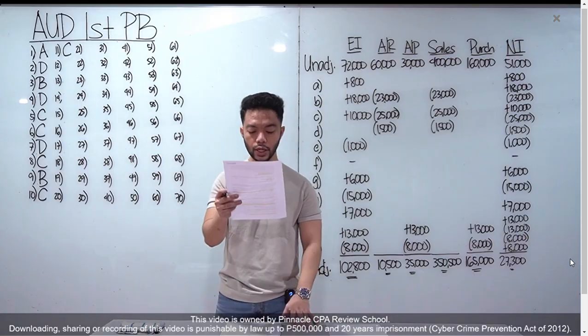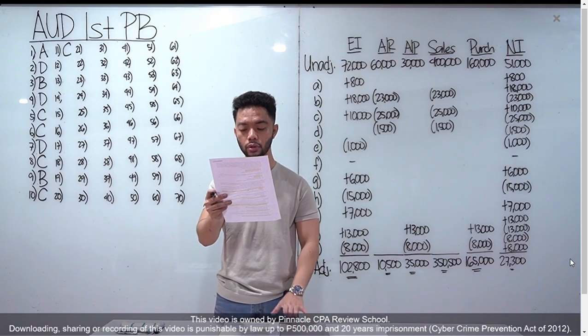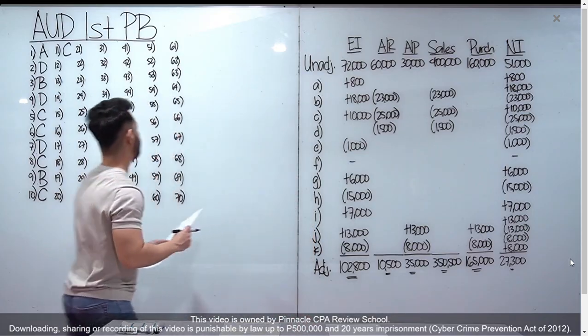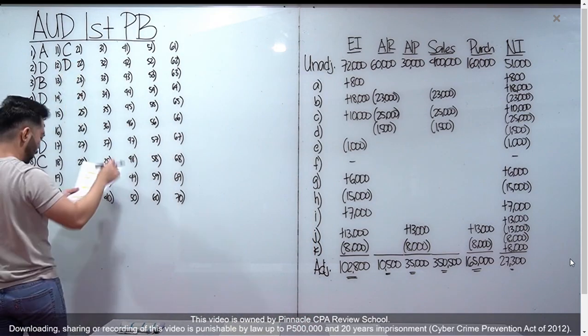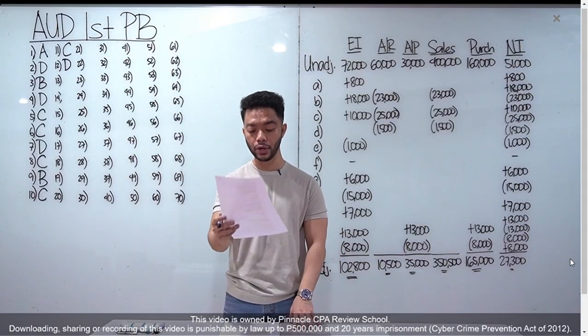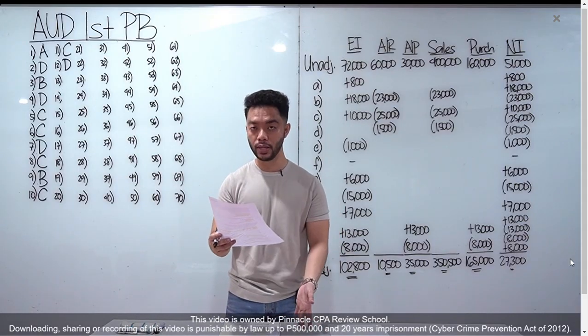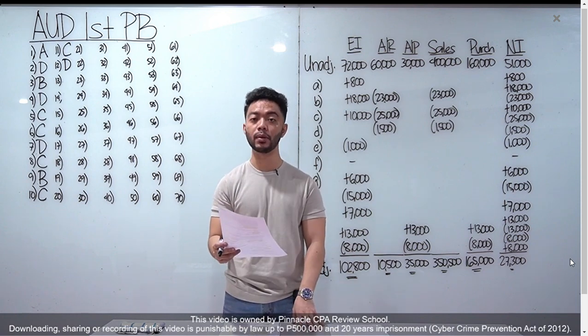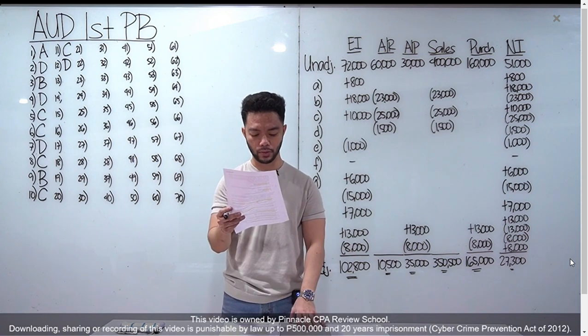Number 12, which of the following statements correctly describes the objective of an auditor in audit of FS? It's between B or D lang yan. Pero best answer dito class is letter D, for number 12. Letter D, to provide reasonable assurance as to whether the financial statements are fairly stated in all material respects. Ang mali doon sa letter B, wala siyang ginamit na word na material. Okay? Nakalagay lang misstatements. Hindi, dapat material misstatements. Letter D for number 12.